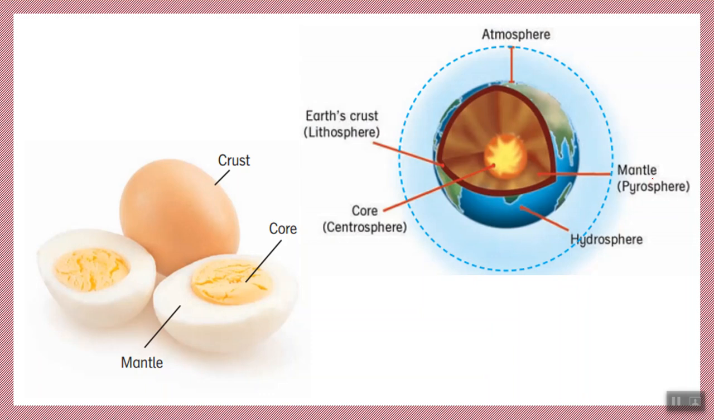And then we learned about the mantle, which is below the Earth's crust, the pyrosphere or mantle. It has magma. When the magma comes out by a volcano, it becomes lava. And we have the center, which is called the core. As we compare it with the example of the boiled egg, we can say that the shell of the egg is the crust, the white part is the mantle, and the yellow part is the core.